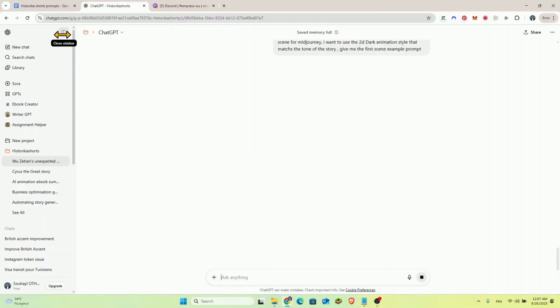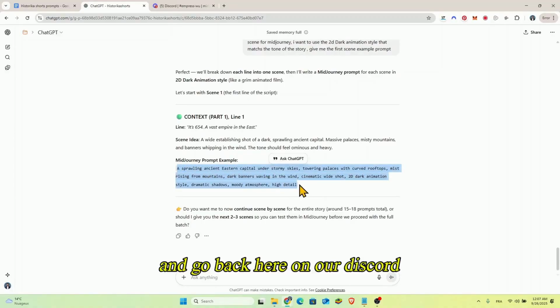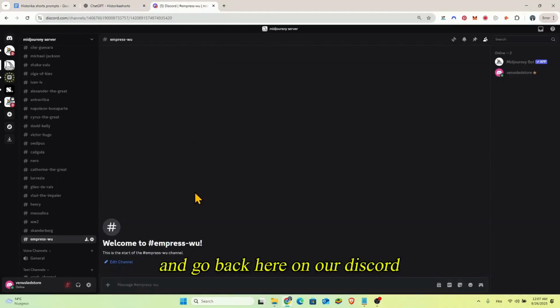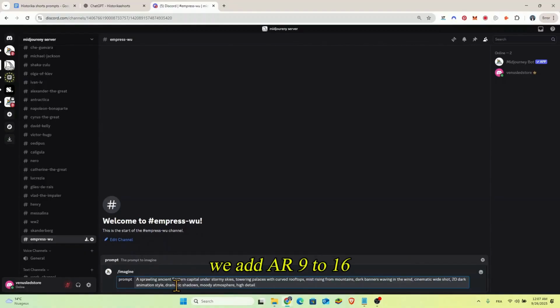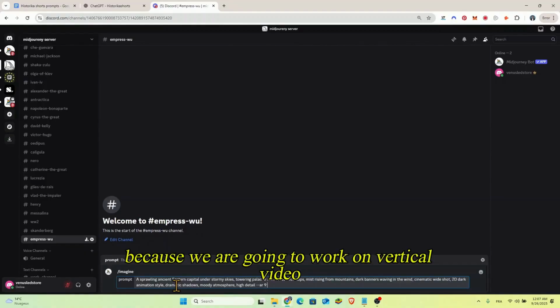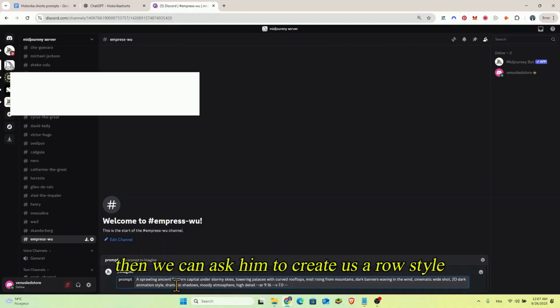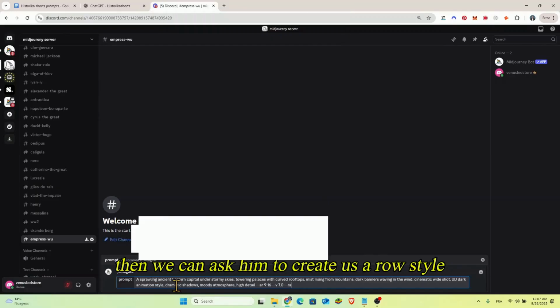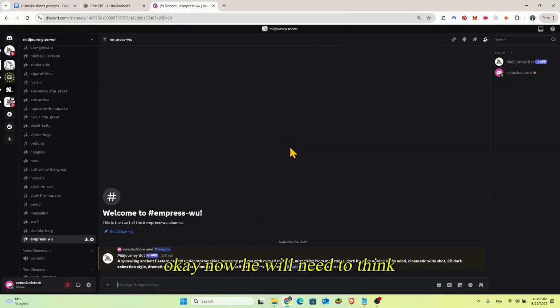Okay, so he gave us the prompt. All what we need to do is to copy and go back here on our Discord. We tap in imagine, paste the prompt, we add AR 9 to 16 because we are going to work on vertical video, the version V7, which is the last one. Then we can ask him to create us a raw style, which is very clean, and that's it. Okay, now he will need to think.